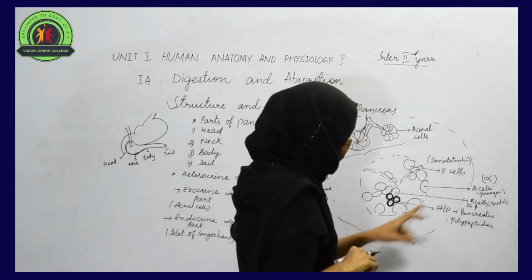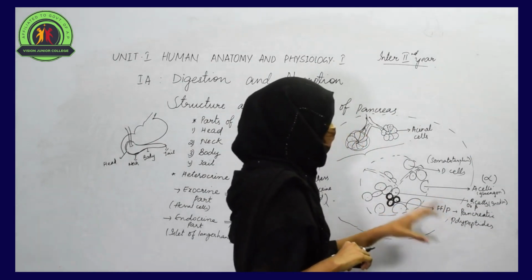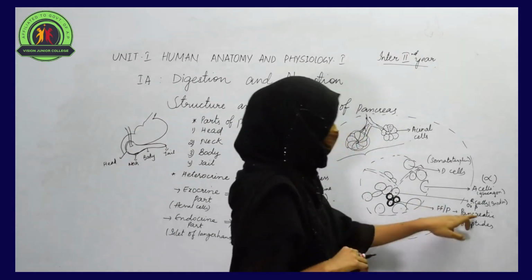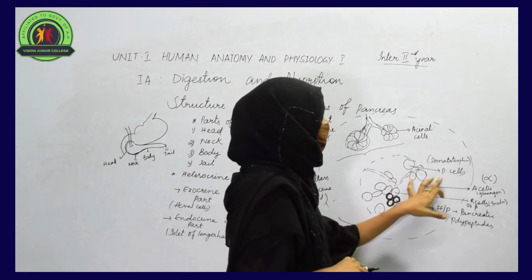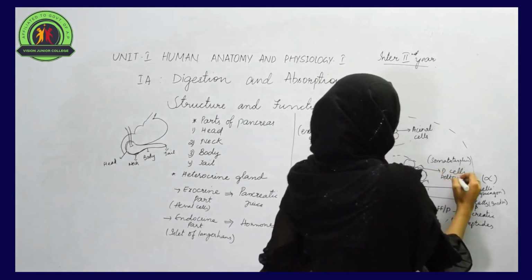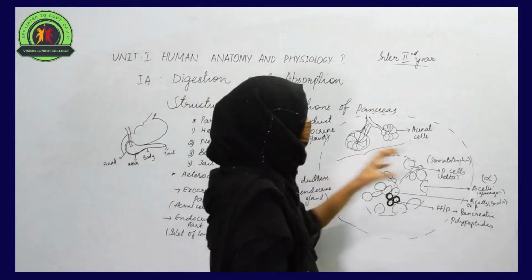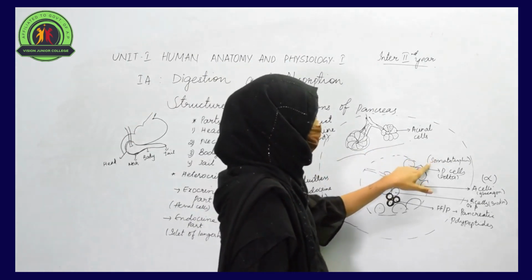The next one is PP cells, or we can call them F cells. PP cells are responsible for secreting pancreatic polypeptide, and the last one is D cells. D cells are also called delta cells. These delta cells play an important role in the secretion of a hormone called somatostatin.